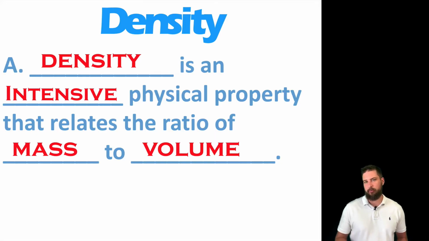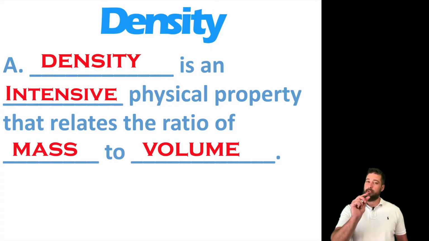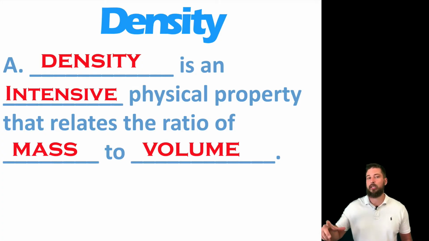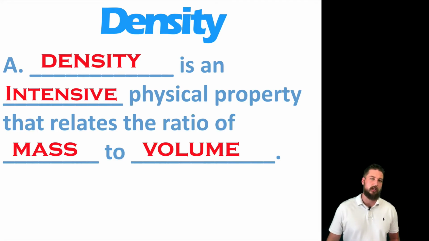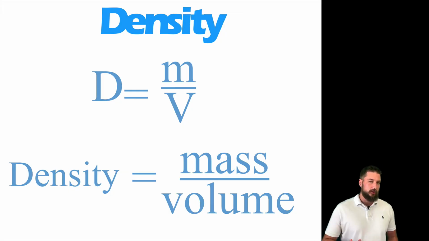So for example, a rock might be gray, like a gray rock. If you cut the rock in half and you get rid of half the rock, it's still gray. If you have a little bit of rock or a large amount of rock, it's still gray. And density is the same way. If you have a little piece of rock or a big piece of rock, the density will still be the same because it's a ratio of mass to volume. And we'll talk more about that later.